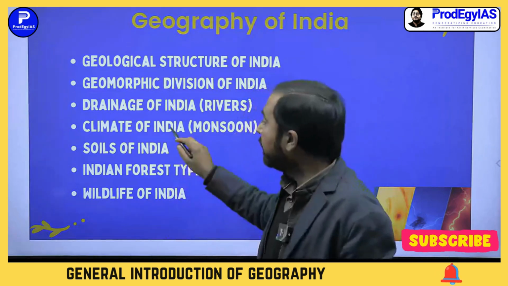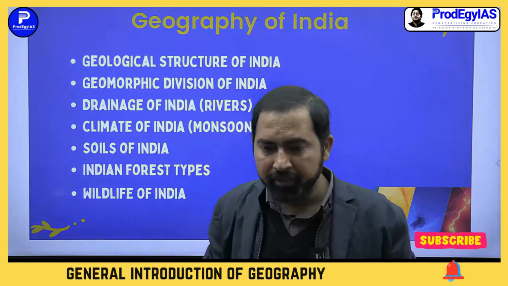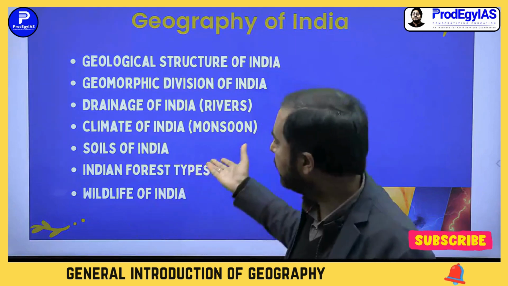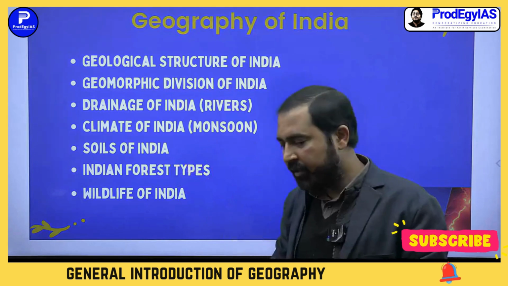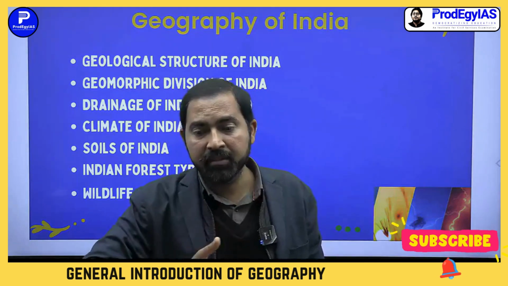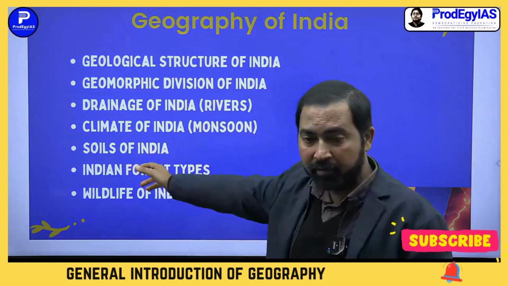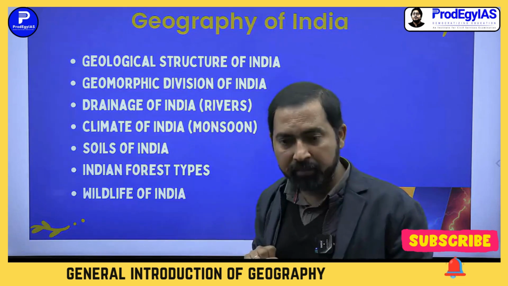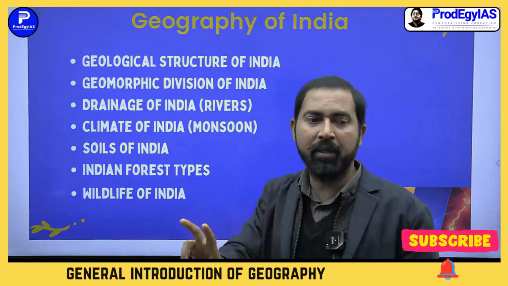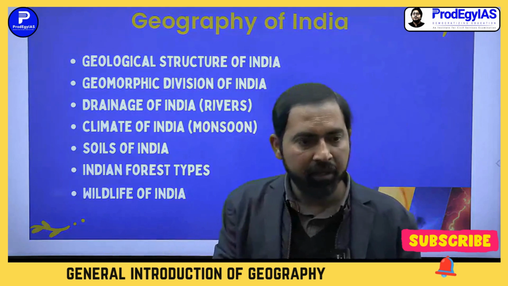Climate of India, that is monsoonal climate. You know, India has a monsoonal climate. We will go into detail in this topic, monsoon, and we will understand the modern theory that is related with the jet stream. That is called the jet stream theory of monsoons. Then soils of India. There are 8 types of soils in India. ICAR gives the classification of the soils of India, 8 types of soils. If anybody asks you how many types of soils are there in India, 8 types of soils.